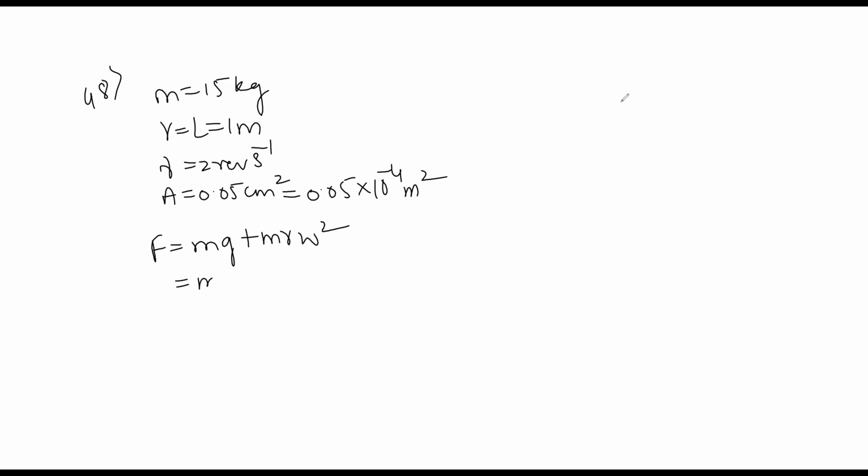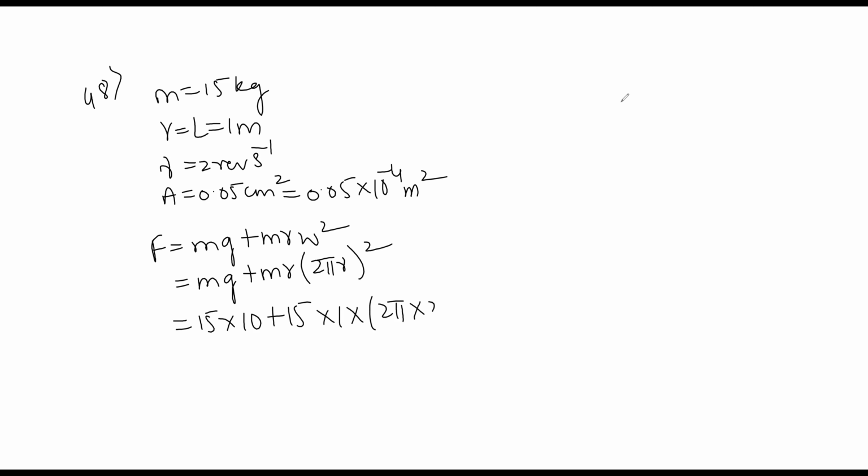Keeping mg as it is, omega is substituted as 2 pi nu, whole square. Substituting the known values, that is 15 into 10 plus 15 into 1 into (2 pi into 2) whole square.